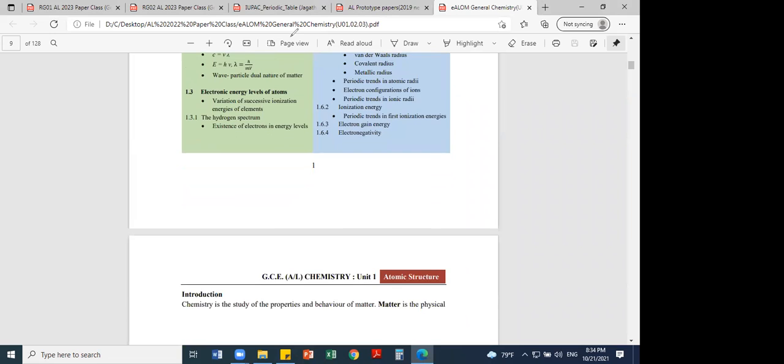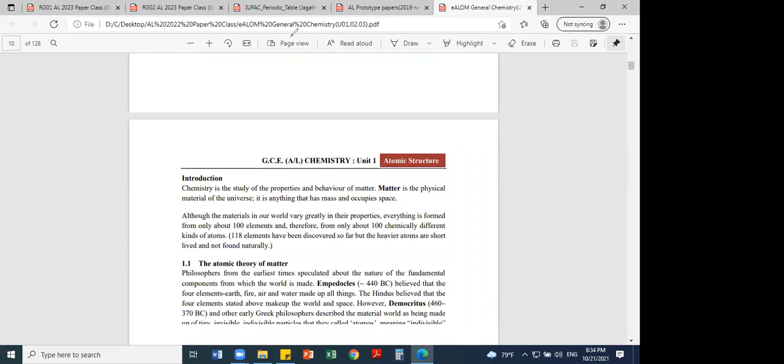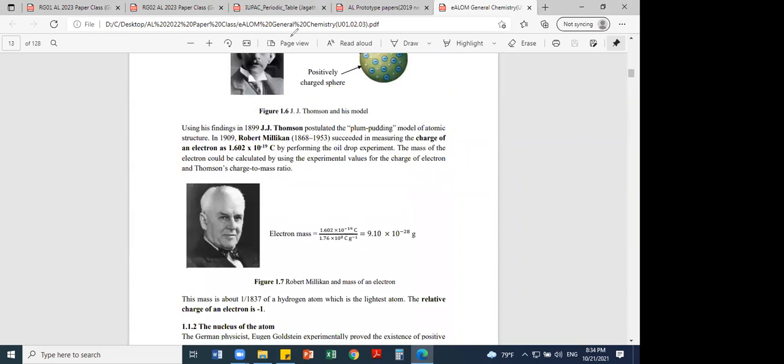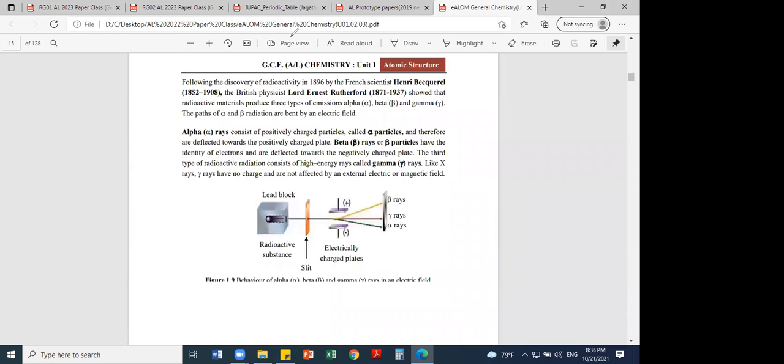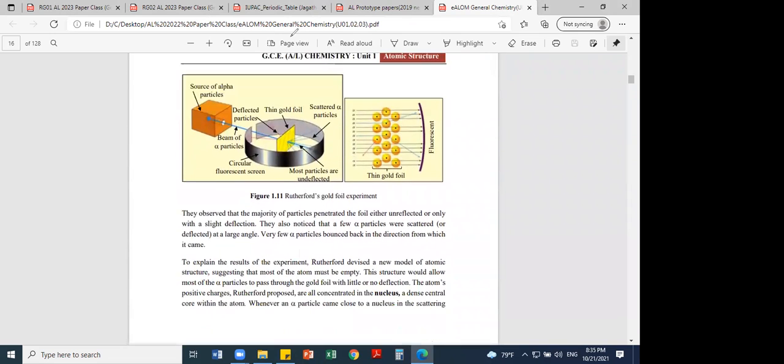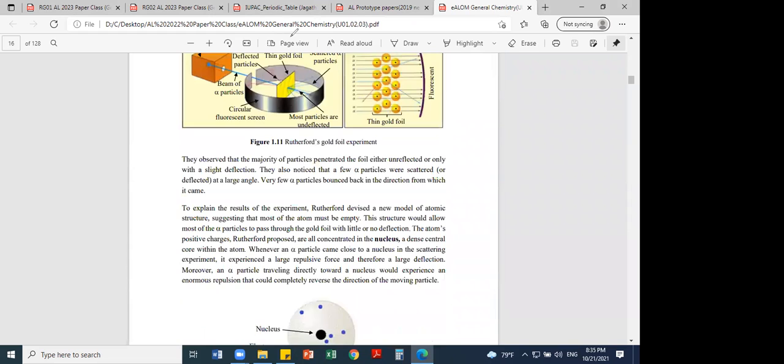So this is a resource book. Because you don't have a textbook, this is the only reference you have. And remember, this is the gold foil experiment. You can just read it, because you can understand this very easily.